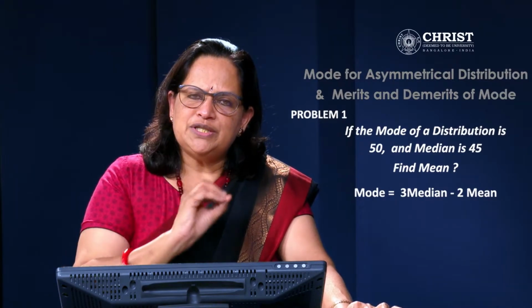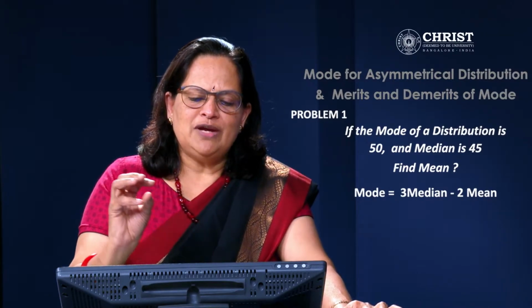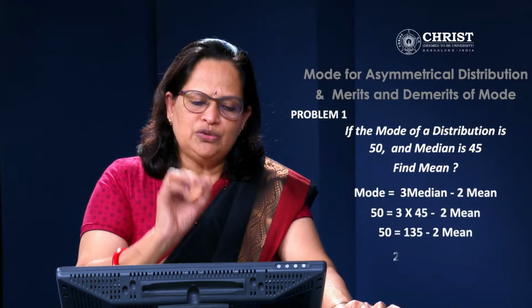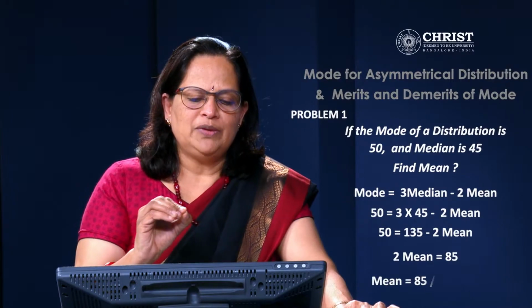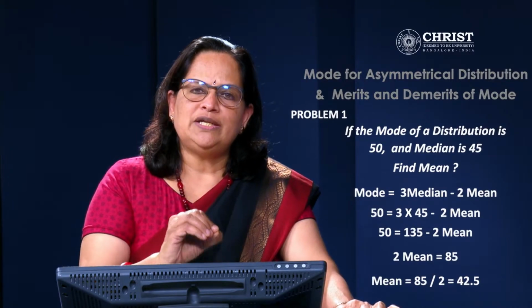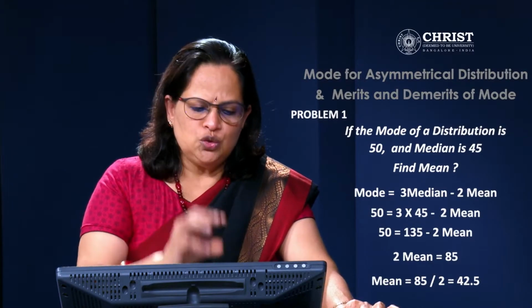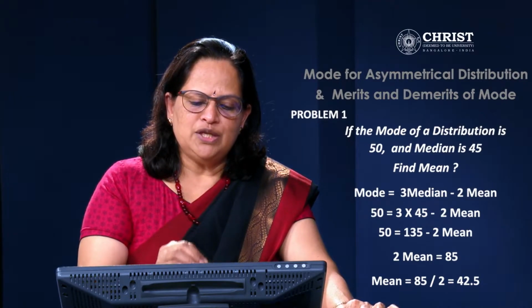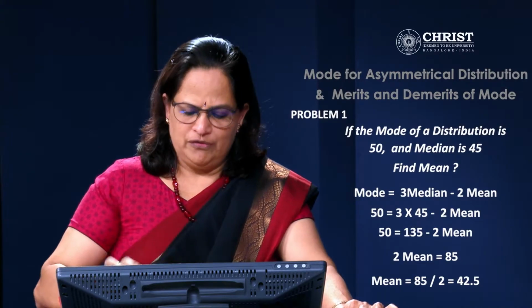Now computation is very simple. You have to substitute the values in the equation. So when we substitute, we will get 50 is equal to 3 into 45 minus 2 mean. That is 50 is equal to 135 minus 2 mean. So 2 mean is equal to 85. So the mean value is 85 divided by 2, that is equal to 42.5.